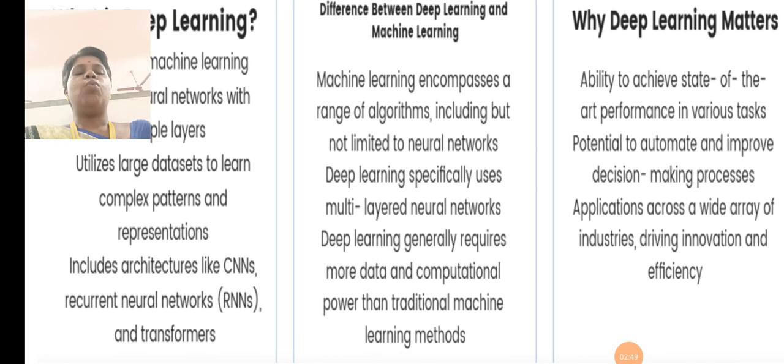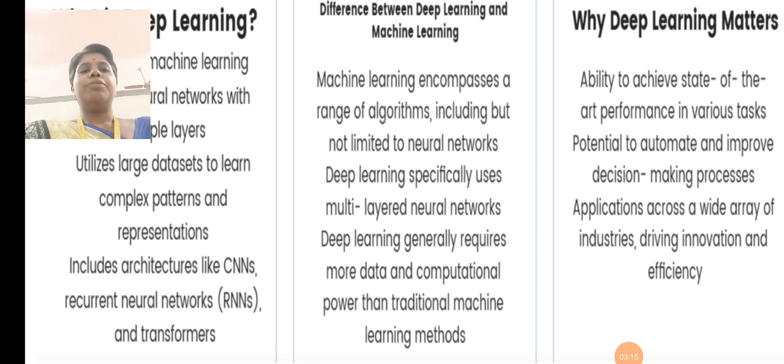Coming to the difference between deep learning and machine learning, what makes the difference between these two, because this all comes under artificial intelligence? Machine learning encompasses a range of algorithms, including but not limited to neural networks. Deep learning specifically uses multi-layer neural networks, which means we can have more hidden layers.